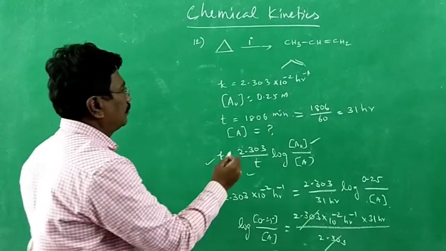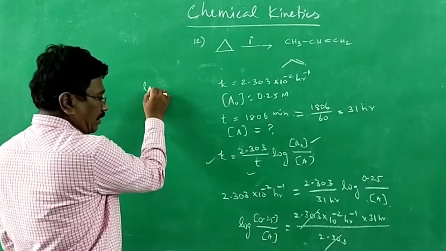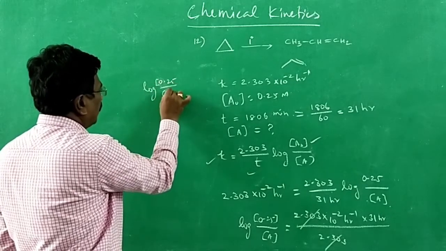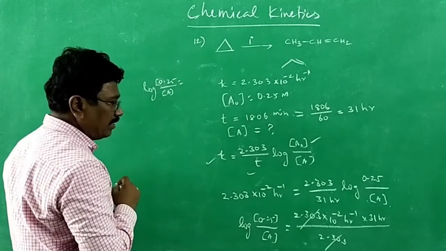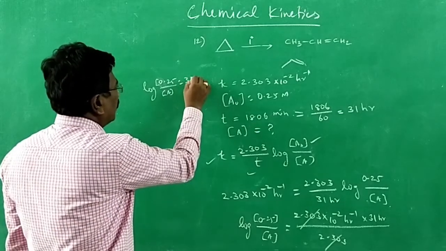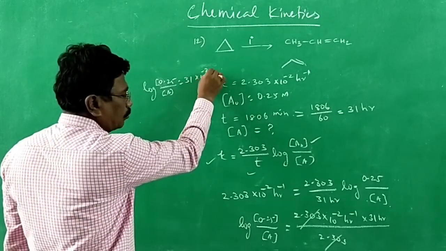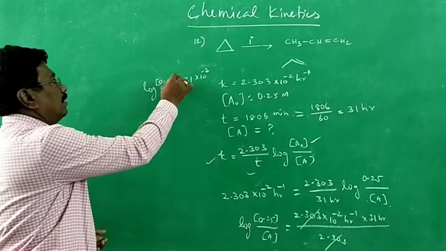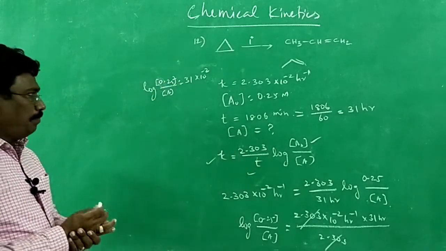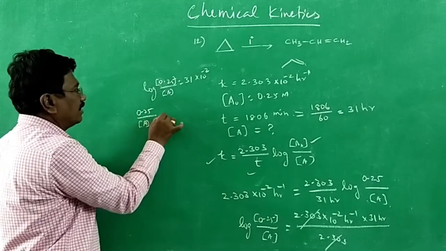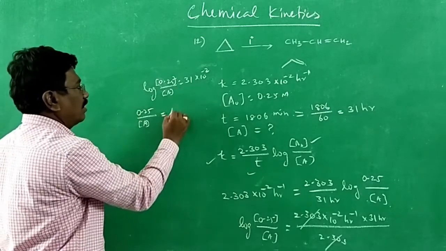Alright. So, log 0.25 divided by A, concentration of A, is equal to 31 into 10 power minus 2. Hour and hour inverse get cancelled. Now we have to take the anti-logarithm. 0.25 divided by concentration of A is equal to the anti-log of that value.